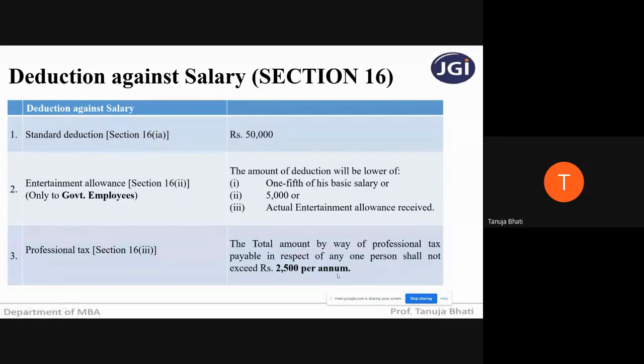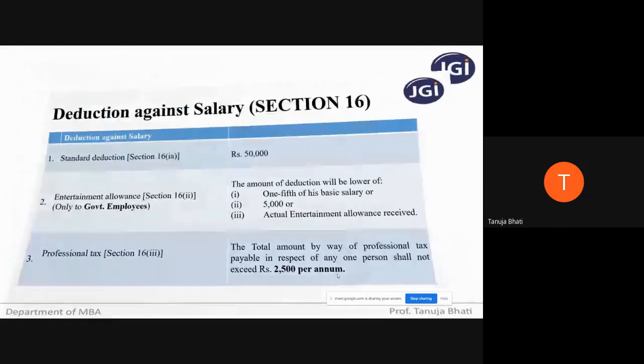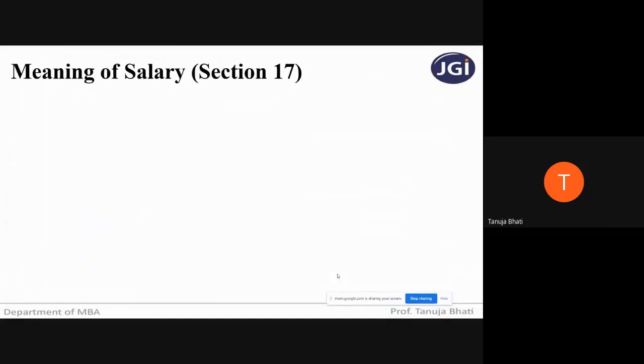So we have understood section 15, charging section, section 16, which is the section relating to deduction against salary. Now let us understand section 17. Under section 17, we have different meanings, like what is the meaning of salary, what is the meaning of perquisites, what is the meaning of profits in lieu of salary. But first, let us understand what is the term salary, what actually salary comprises of.